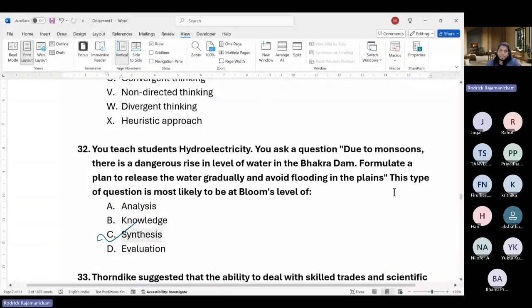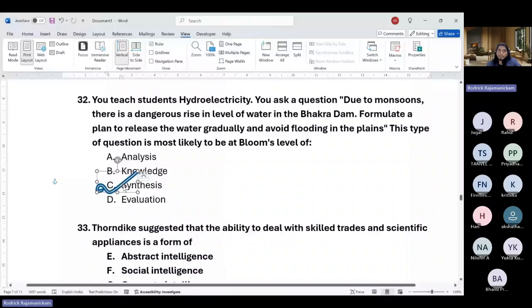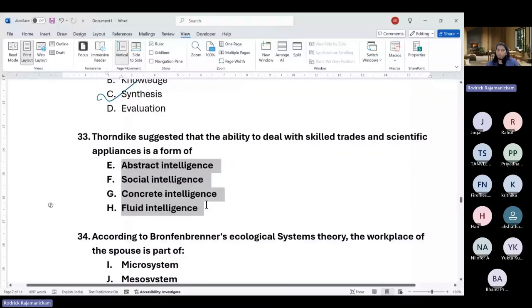If it were application, it would have been a better fit. Synthesis can indicate the highest level also, which I don't think is the highest level here, because the highest level is something that you do in your PhD, where you try to find a new theory, or a very different new application or things like that. So this is more like application, and should not be considered synthesis, but application would have been a better word here. So again, the questions are good, but the options could have been written better.